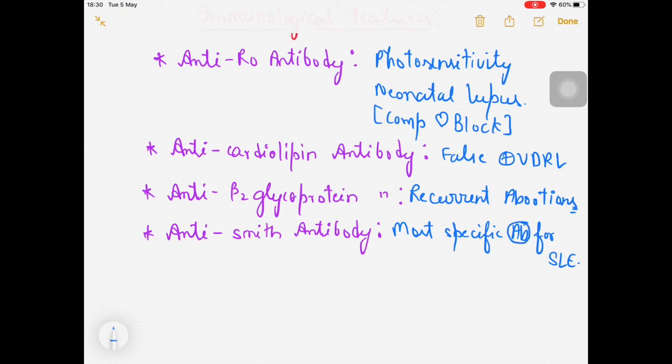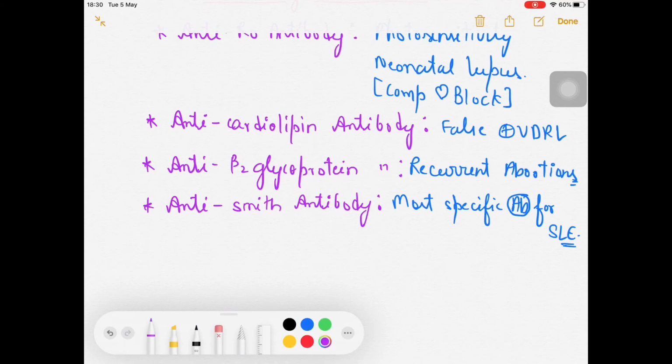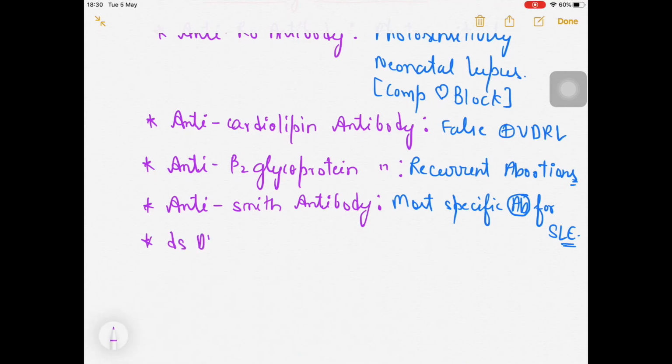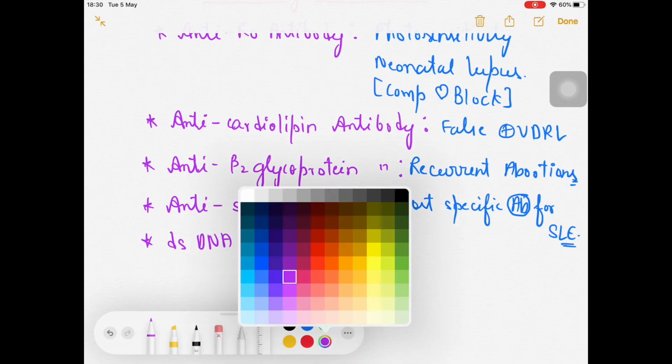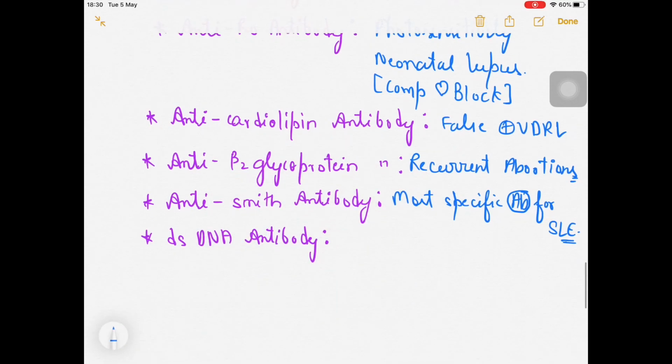Next one is the double-stranded DNA antibody, and it tells you about the progression of this disease. So it monitors the progression of SLE.